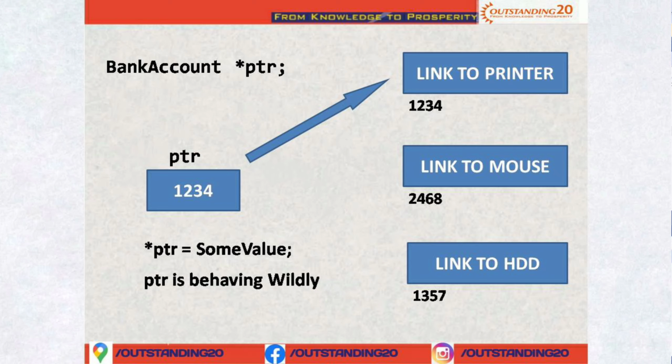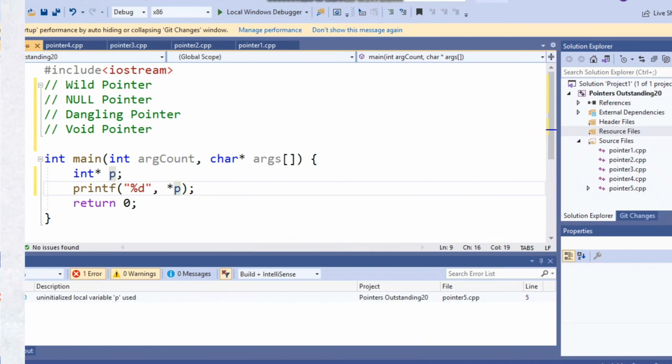So whenever you want to print a document, we give the document to the operating system, and the operating system simply sends this document to the link of the printer. Now say suppose I dereference the pointer which is holding the address where the printer link is stored, and if I try to override it, then what is happening here is the pointer P, which is not initialized, is behaving wildly, and hence the name wild pointer.